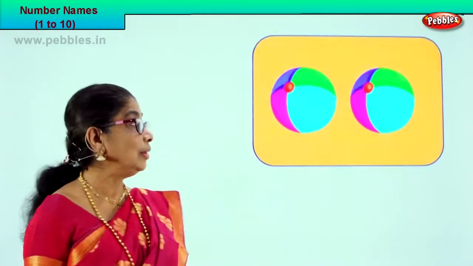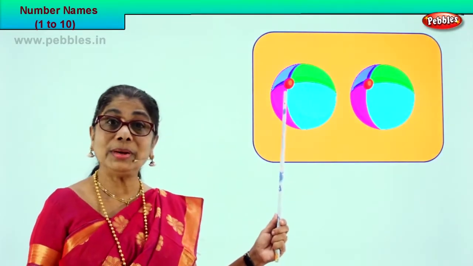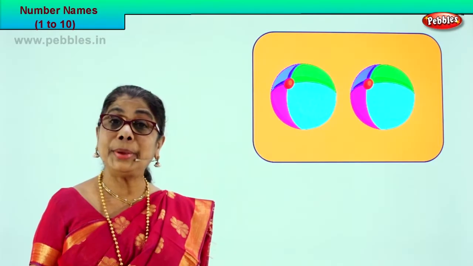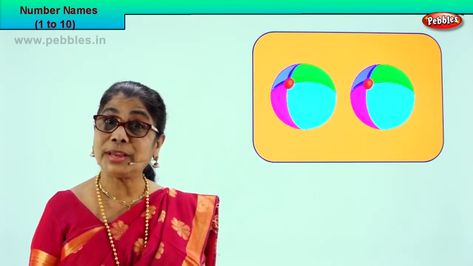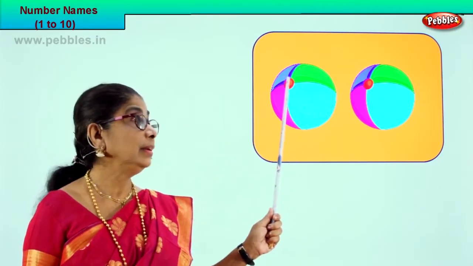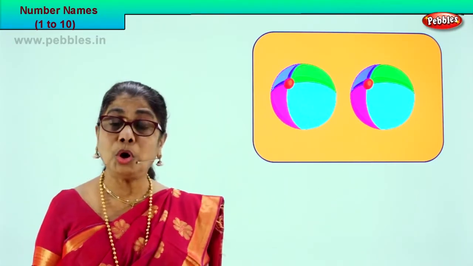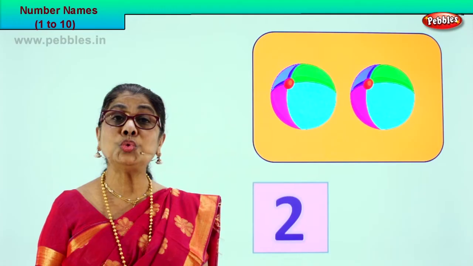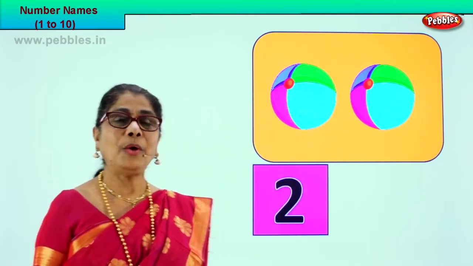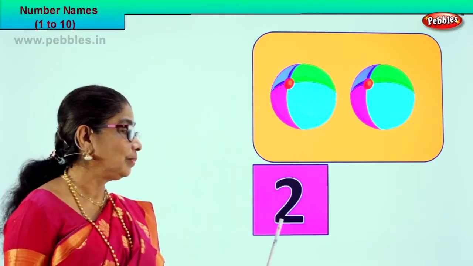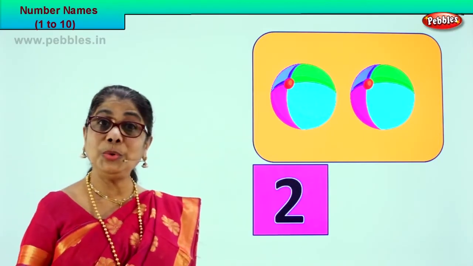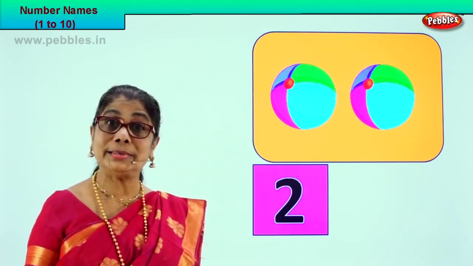Good. Shall we look at the picture? What is this? Again, a picture of balls. Let us count together. 1, 2. How many balls are there? 2 colorful ones. How do we represent the 2? Here. 2. How do we write the 2 in words?